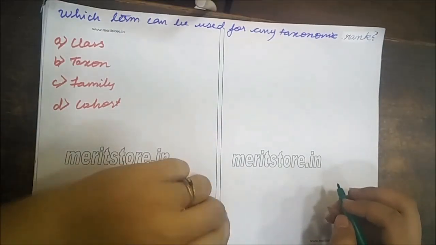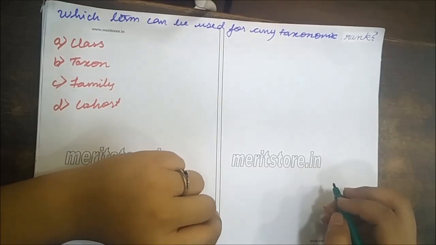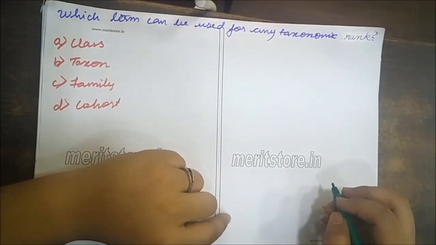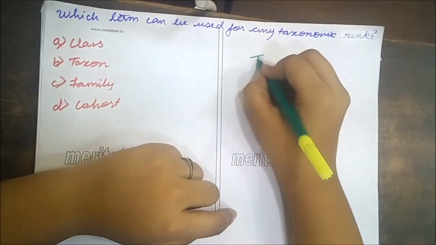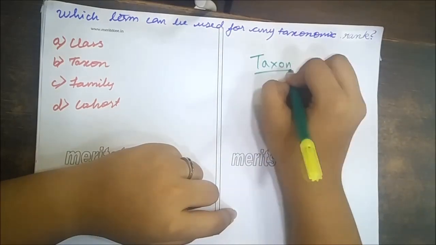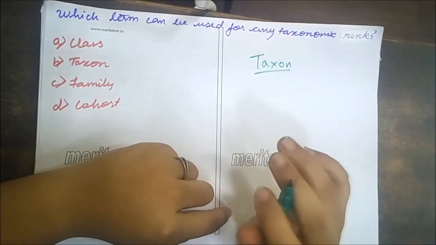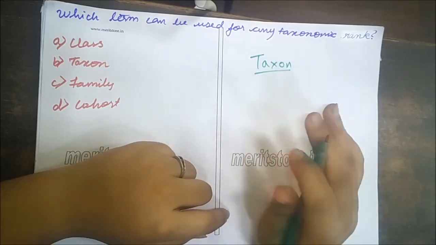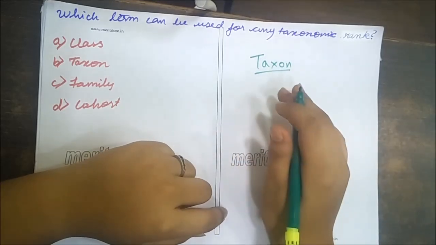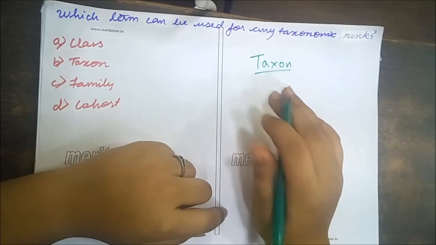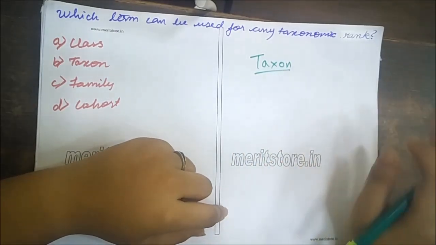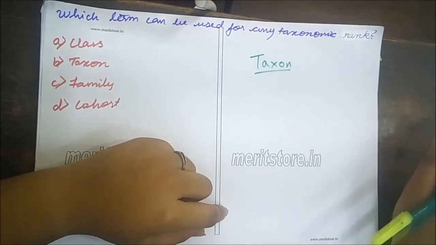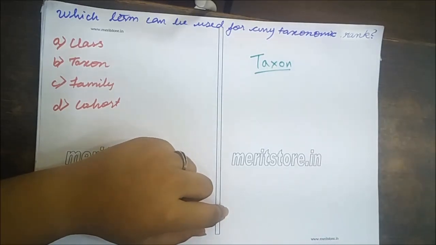And the next question, which term can be used for any taxonomic rank? Class, taxon, family, or what? And the answer for this is taxon. Let's understand the meaning of taxon. Taxon is a unit of classification which may represent any level of grouping of organisms based on certain easily observable common characteristics.